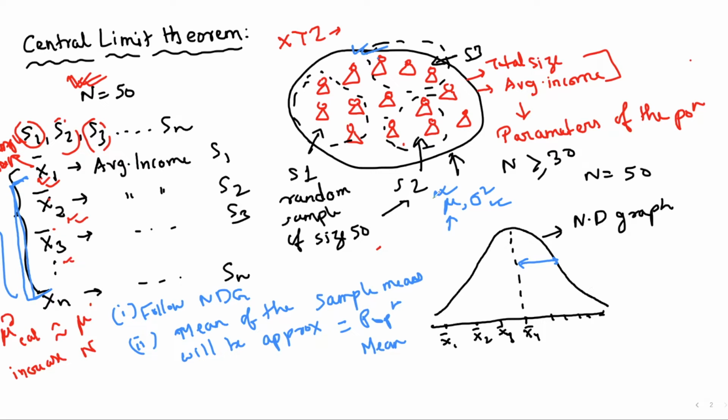Also, if mu and sigma square are the mean and variance of the population, then the mean of these sample means is equal to the population mean. So for this particular graph, it will be the same as the population's mean, and the variance is sigma square by, wait, give me one sec.